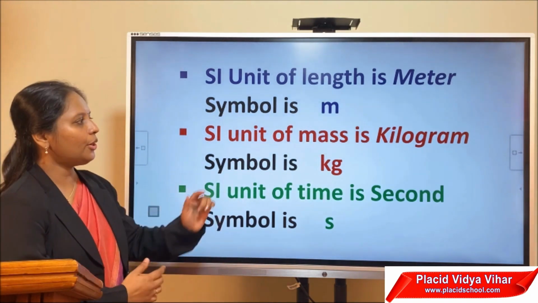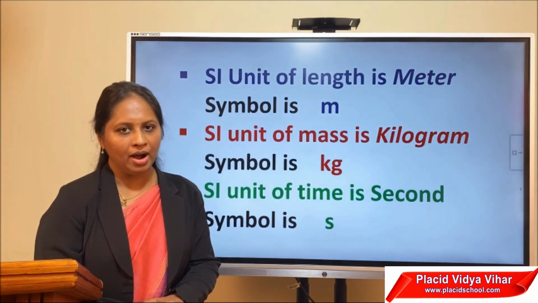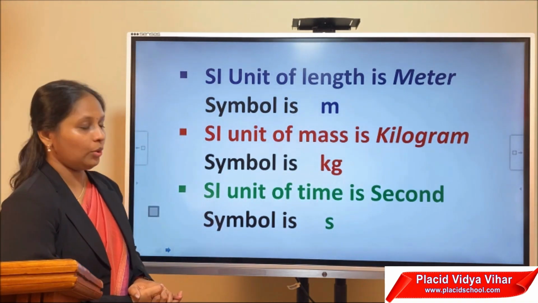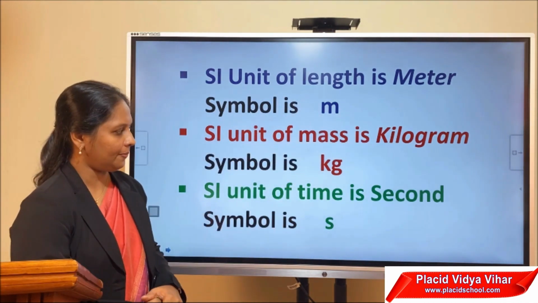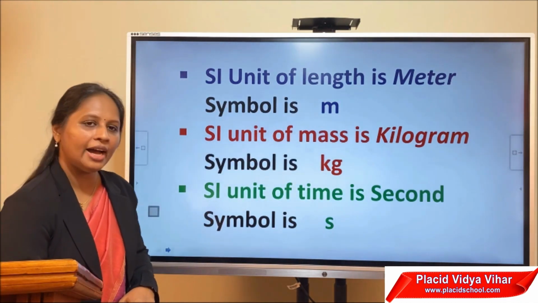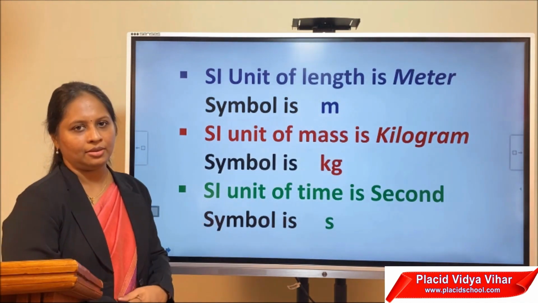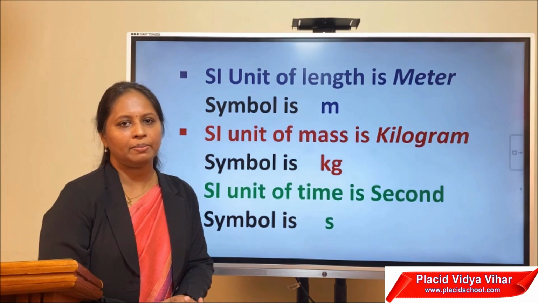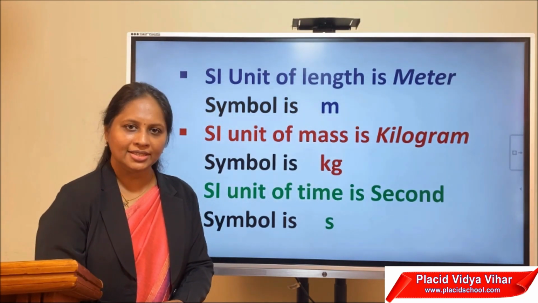Similarly, SI unit of mass. In the international system, the unit of mass is taken as kilogram and the symbol is kg, small letters kg. Then SI unit of time is taken as second and the symbol is s. We know other units are also there, hour, minute, etc. But the SI unit is second. I hope it is clear.